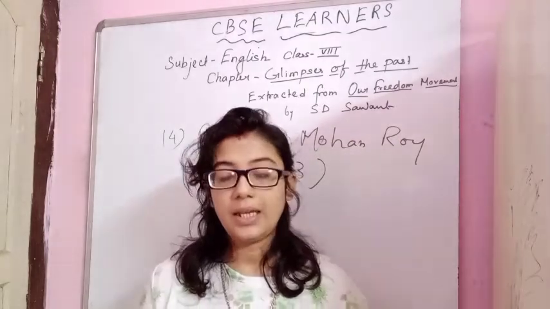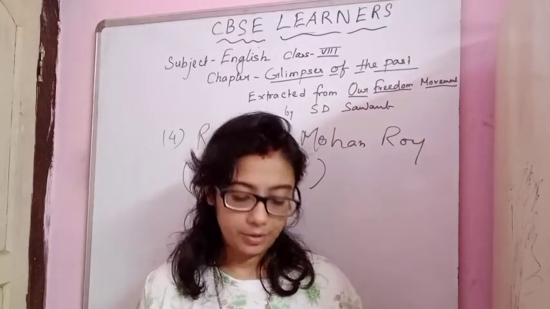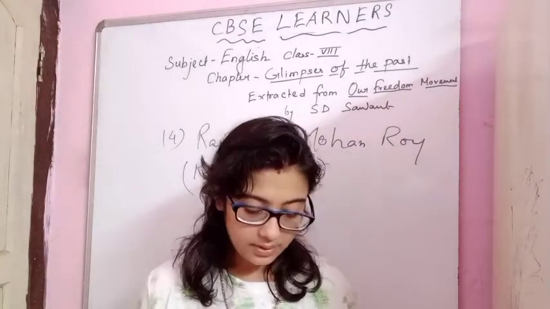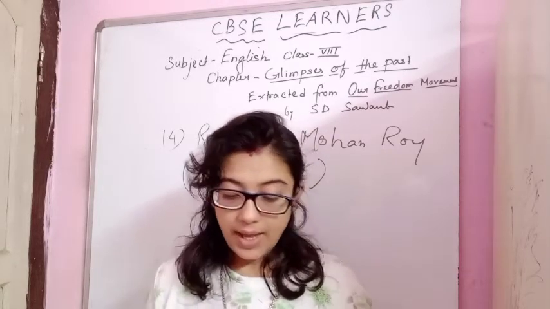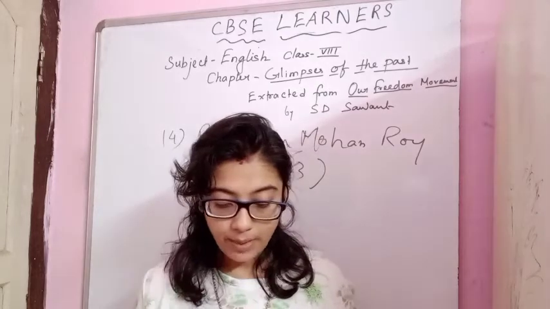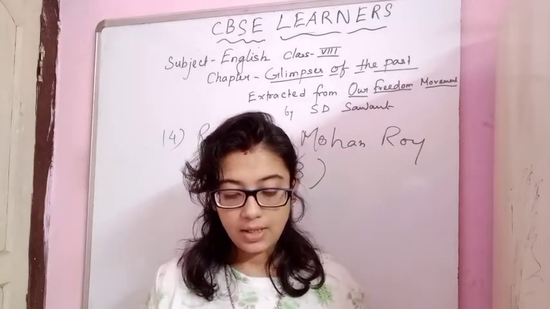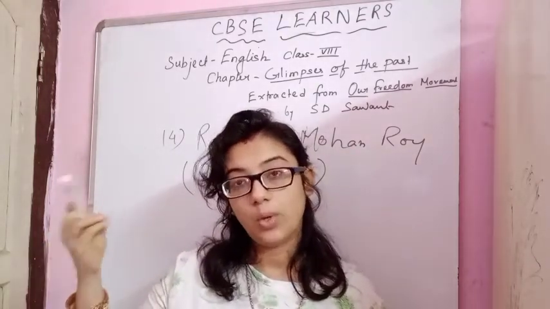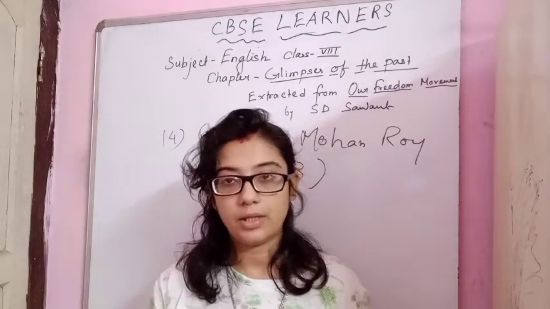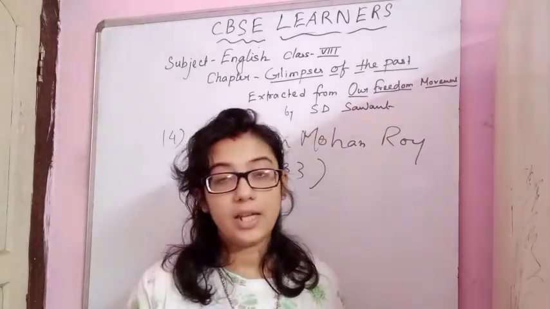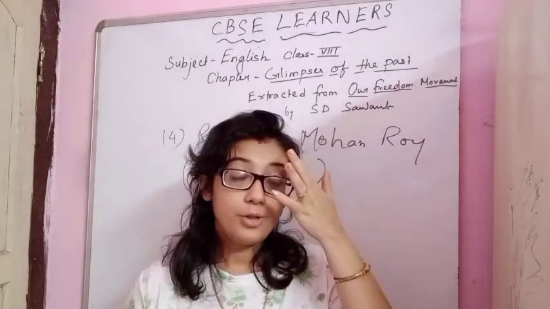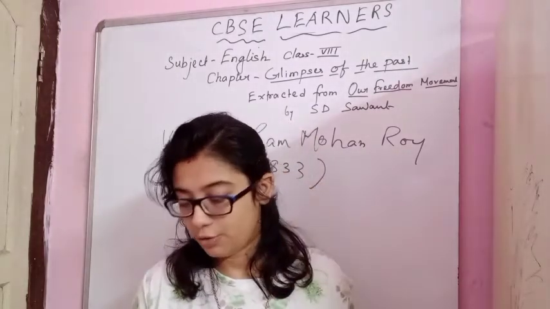Dissatisfaction. Now there came a feeling of dissatisfaction, 1835 to 56. Education in India was in Persian and Sanskrit. In 1835, an Englishman named Macaulay suggested a change. So before, it was only Persian and Sanskrit in our country. But after 1835, an Englishman suggested that we should start English too in your country.